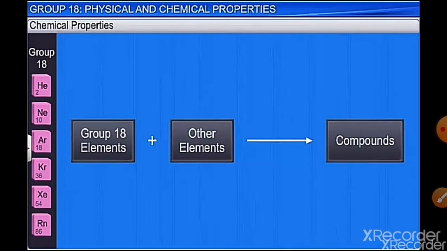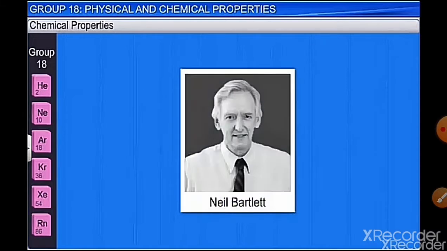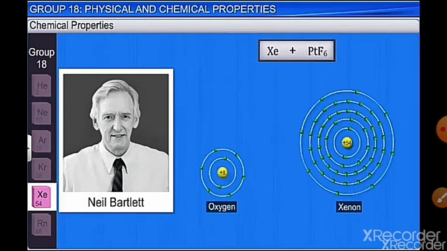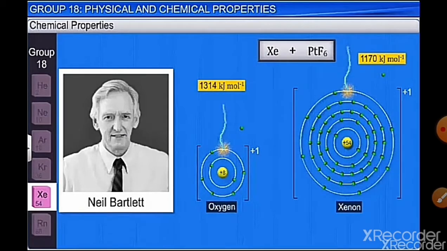Group 18 elements may combine with other elements to form compounds mostly in the case of Xe, and that was initially done by Neil Bartlett. Neil Bartlett tried to make a compound by mixing xenon and platinum hexafluoride. As xenon and oxygen have a similar ionization enthalpy, it was seen that oxygen combines with platinum hexafluoride to form a complex.